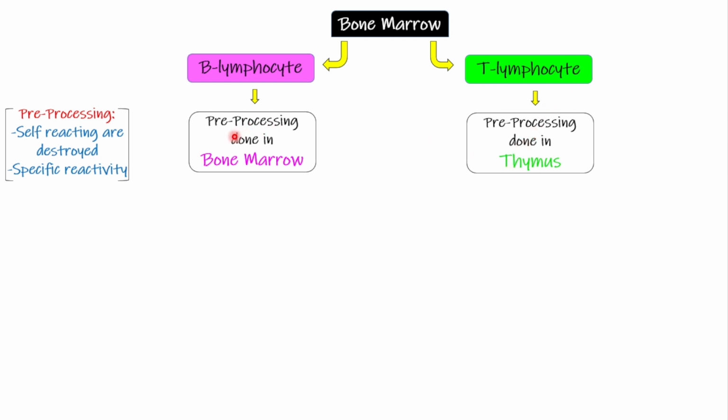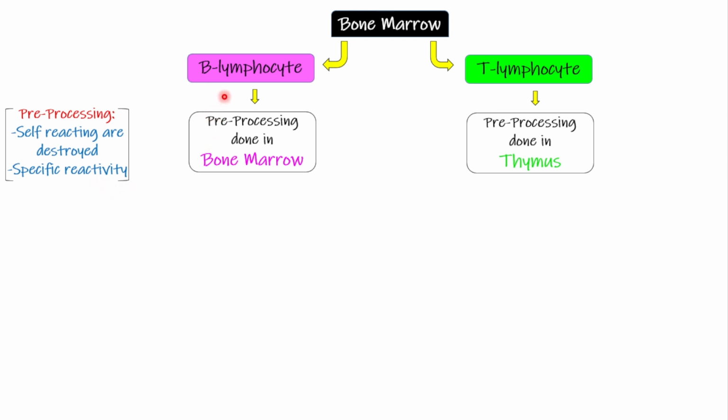Now, what exactly does pre-processing mean? Pre-processing is a phenomenon in which the self-reacting lymphocytes are destroyed. And second, they are given a specific reactivity.